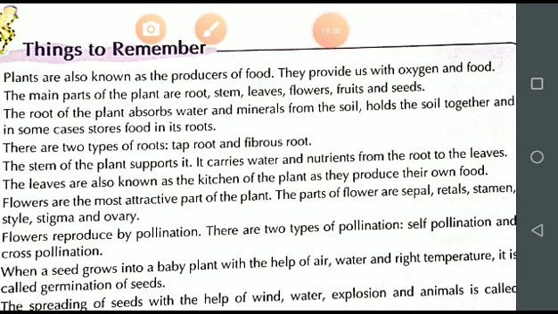The part of the plant which is below the ground is known as root, and the part of the plant which is above the ground is known as shoot. So root, stem, leaves, flower, fruits and seed are all parts of the plant.